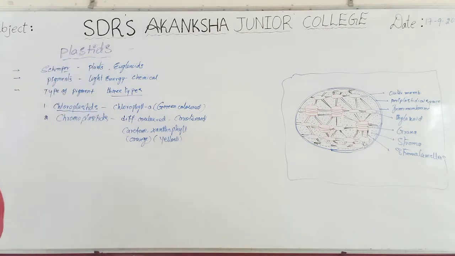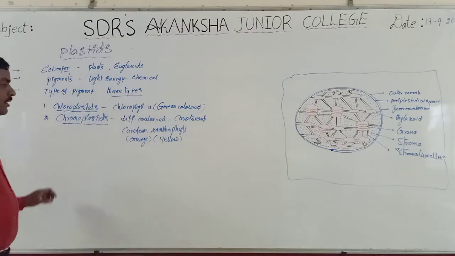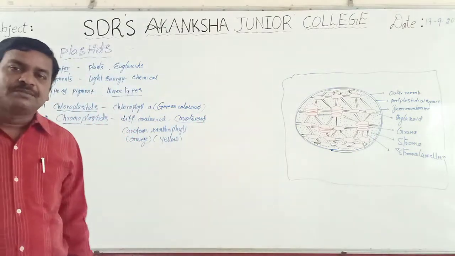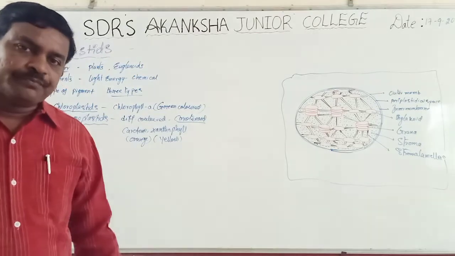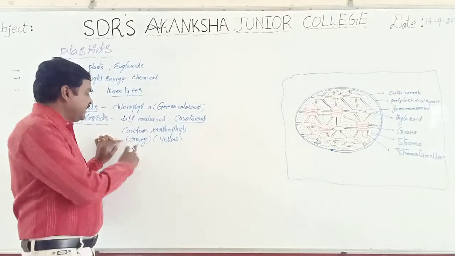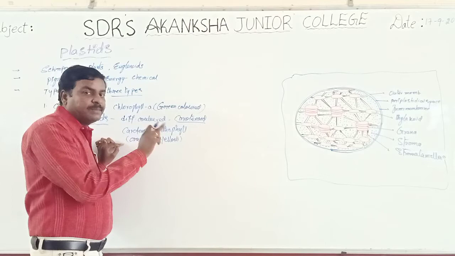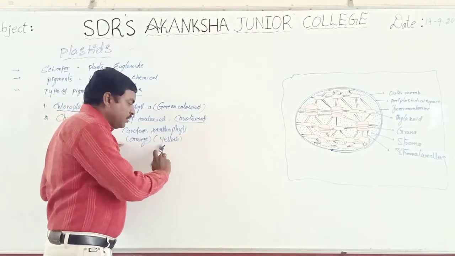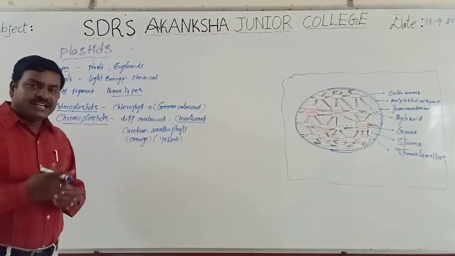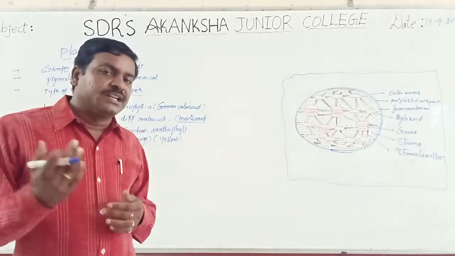So the plastids which contain different kinds of pigments, like these carotenoids. Carotenoids are of two kinds. One is carotenes, second one is xanthophylls. Carotenes are usually red or orange colored pigments. Similarly, xanthophylls are yellow colored pigments. So these chromoplastids contain different colored pigments like xanthophylls and carotenes.